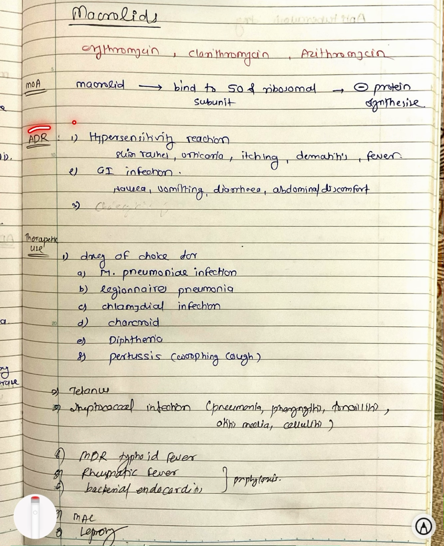The adverse drug reactions are simple: hypersensitivity reaction, skin rashes, urticaria, itching, dermatitis, fever, etc. Then GI tract effects causing nausea, vomiting, diarrhea, abdominal discomfort. These are the adverse drug reactions of the macrolide.